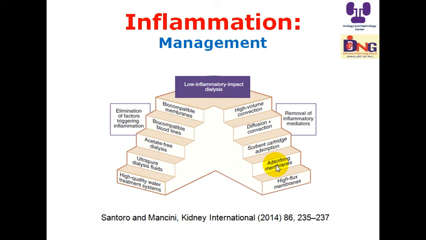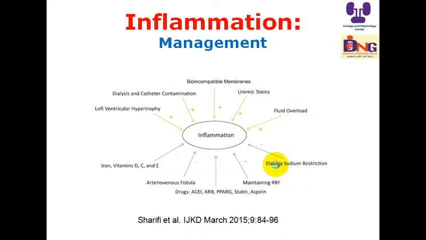In dialysis we have diffusion and convection. Diffusion depends on molecular weights, and convection is very important because it drags many mediators. Diffusion plus convection, sorbent cartridge absorption, absorbing membranes, high flux membranes. So this is the way to remove middle molecules and so on. We should improve the surface of the dialysis to get rid of inflammation. Again, if these are the factors that increase inflammation, we should address them and treat them radically.